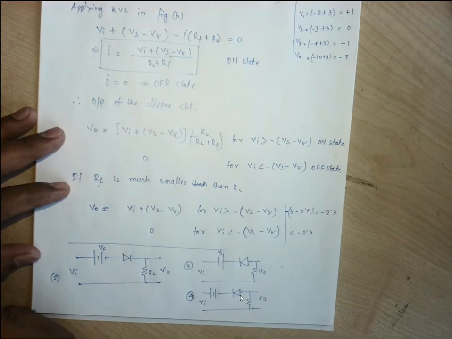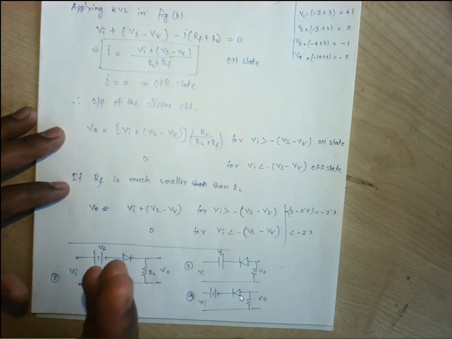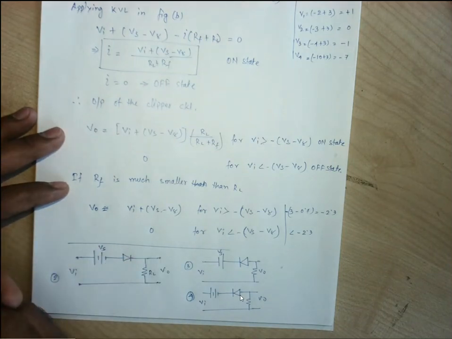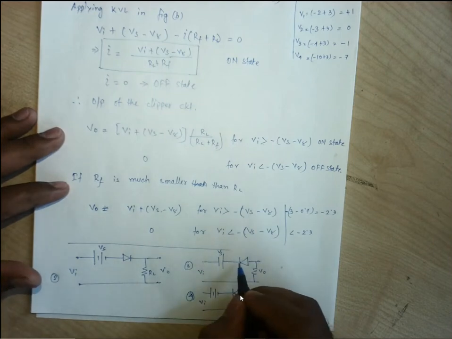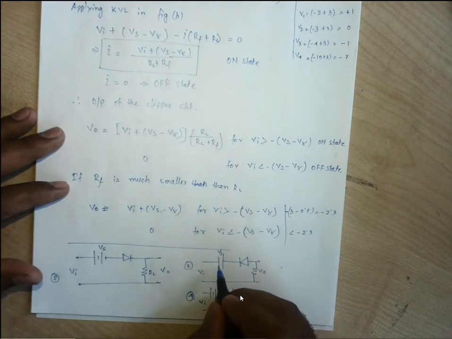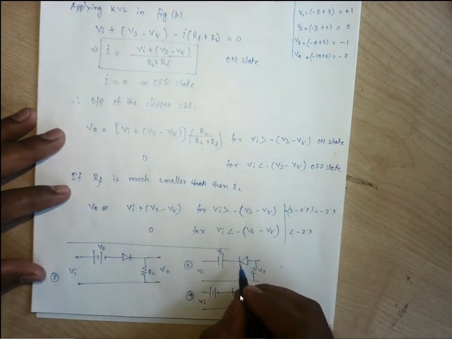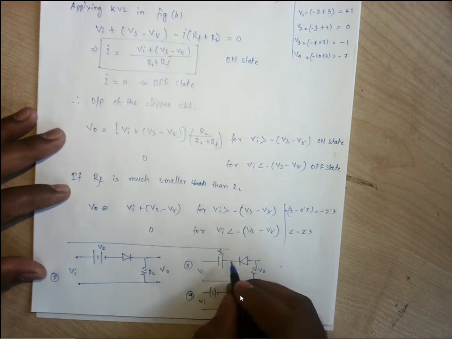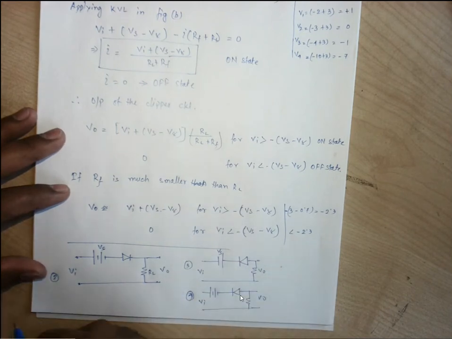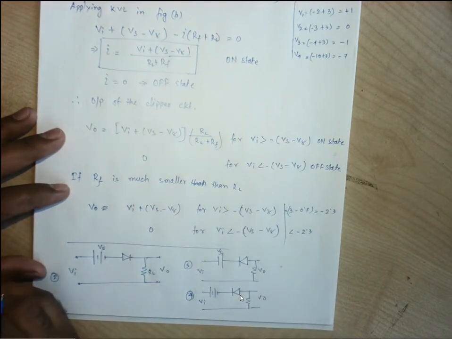You can consider a practical diode also, then V gamma will come into the picture. Then you need to consider this V gamma over here. So just use KVL and try to find what this Vi is, for which our Vi needs to be greater than this V gamma. That is the condition: Vi should be greater than this value to make our diode on.